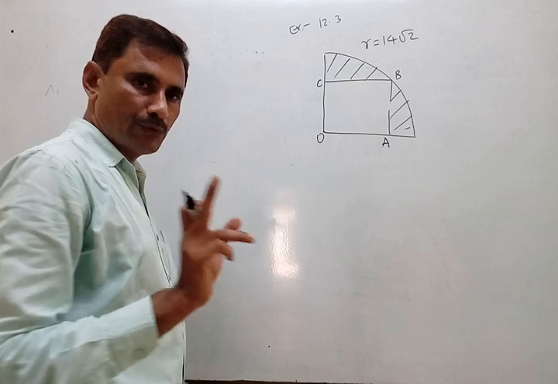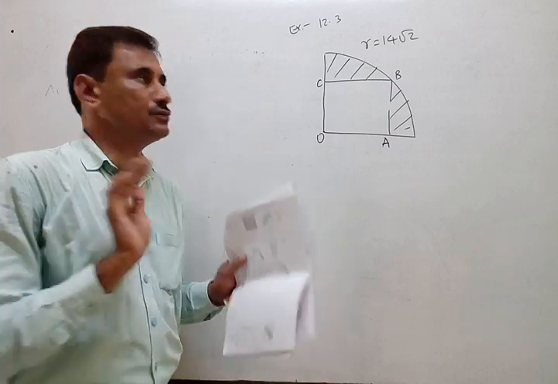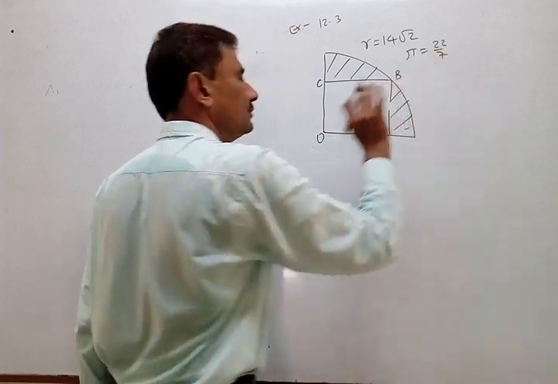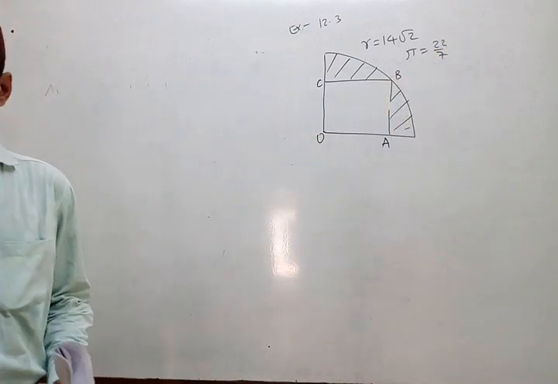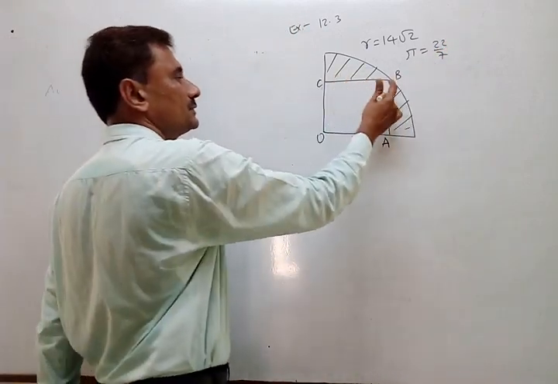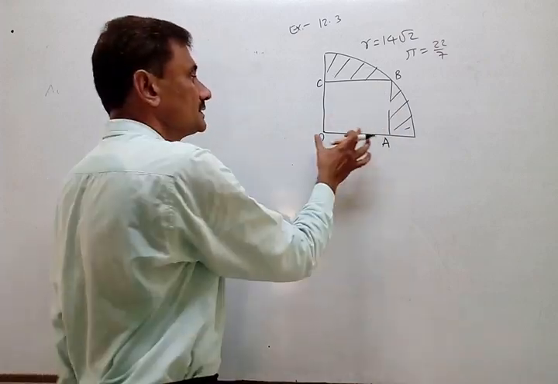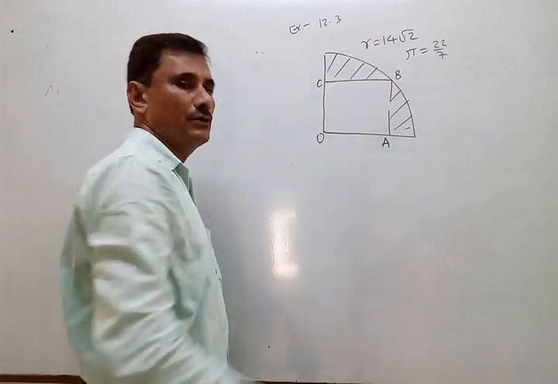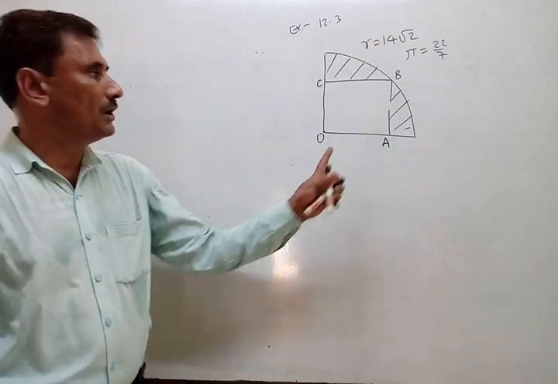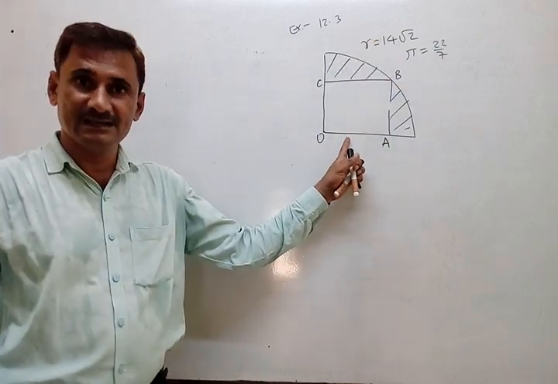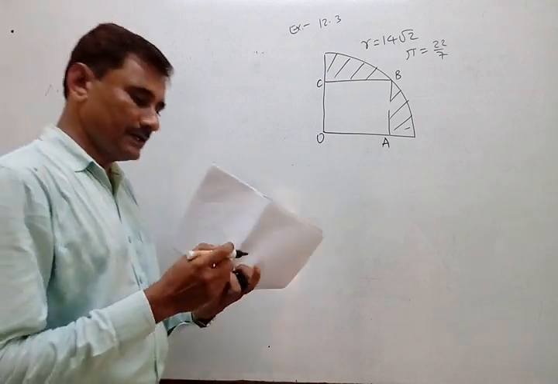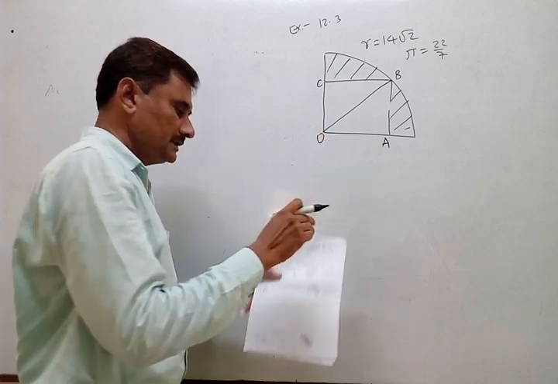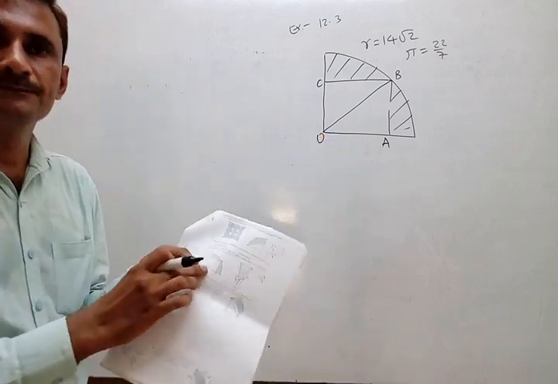Pi is not 3.14, pi remains only 22 by 7. So place pi equal to 22 by 7. If I do not give it, then you understand pi is always 22 by 7. And this is quite opposite because in the textbook some side was given, but I have given the diagonal. So you have to first of all find the side. And then you can go by the same method I solved for the textbook sum.